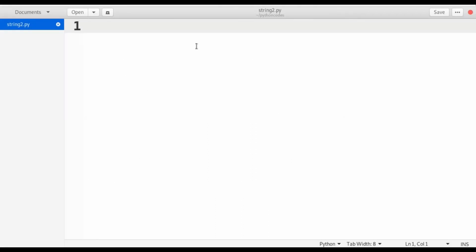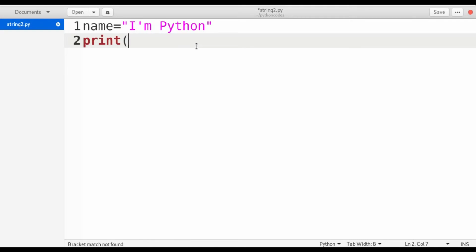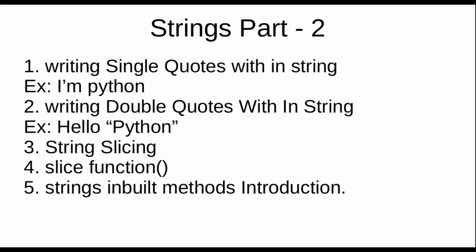First of all, as all of you know, we can define strings in three different ways: single quotes, double quotes, and triple quotes. First I'm defining name. I want to define a single quote inside a string. Whenever you want a single quote, use double quotes for the string. Whenever you want double quotes, use single quotes for the string. Suppose I write "I'm Python". When I print it, I don't get any error because